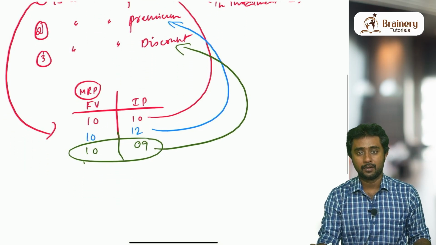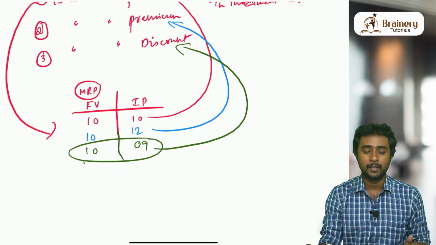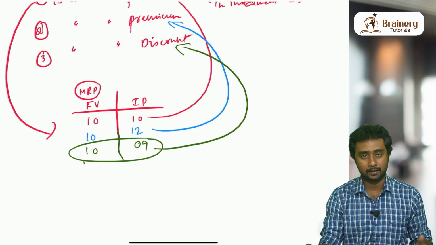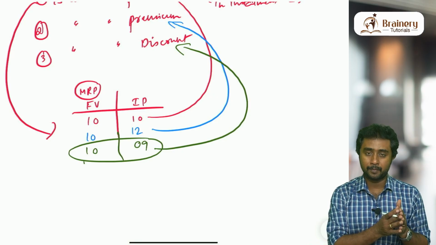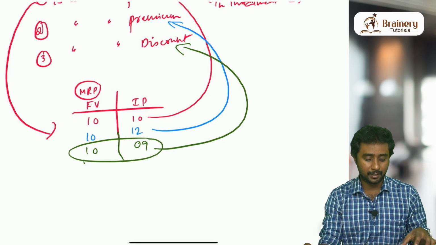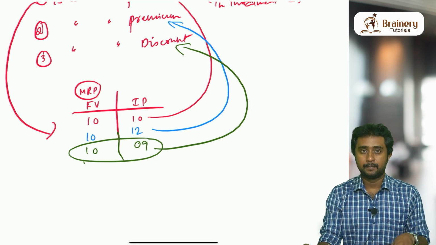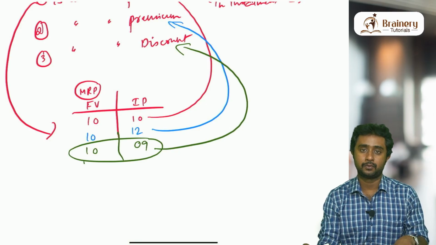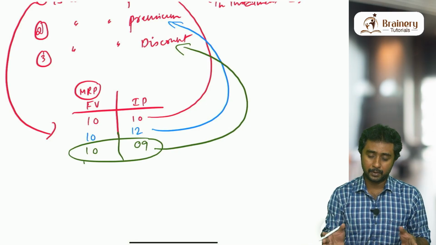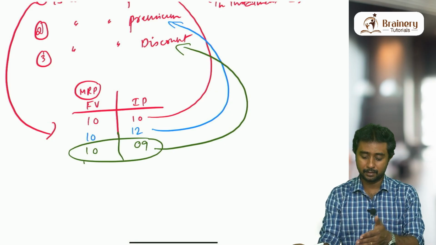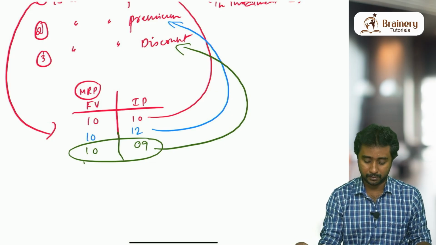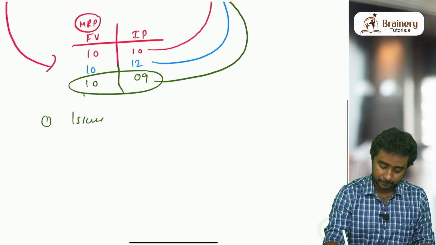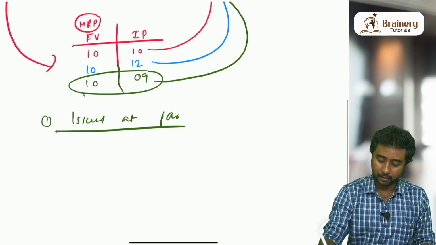So as a shortcut, I would like to say, if you know the shares entries in lump sum method, in this chapter also the lump sum method will be easy. Not only lump sum, installment also. If you know the basic entries in shares, we already did a dedicated video on the same topic. Please do check that out if you don't know the basic entries related to shares issued for cash, installment and all, so that this topic will be easier for you. Anyways, issued at par, what are the basic entries?